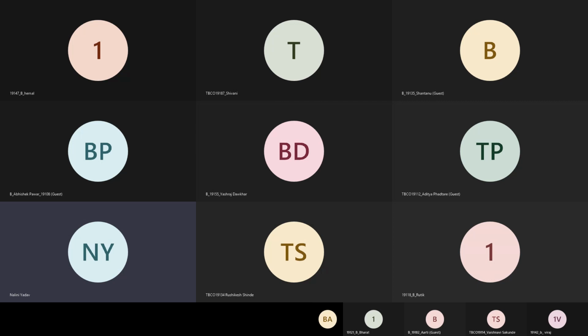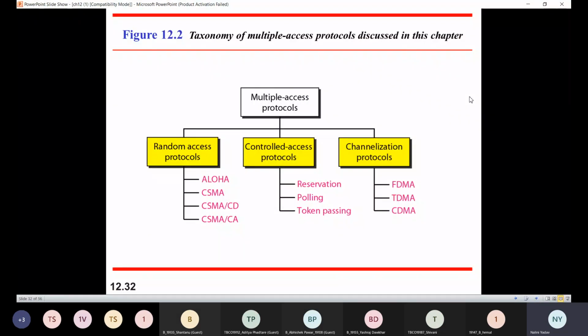So we have seen the multiple access protocols. We have seen the random access protocols, which were Aloha, CSMA, CSMA CD, and CSMA CA, correct? Now let us move ahead with the controlled access protocols. These controlled access protocols are reservation, polling, and token passing. Fine.